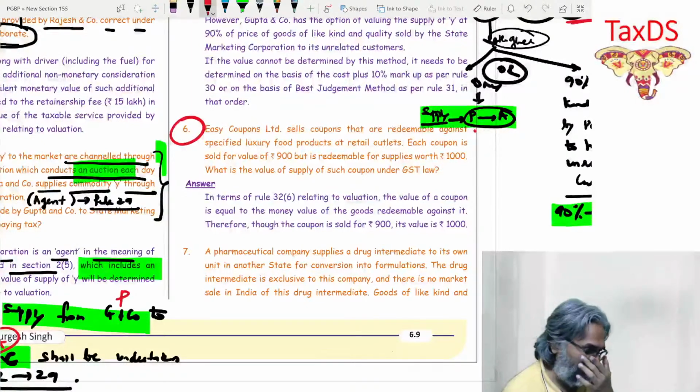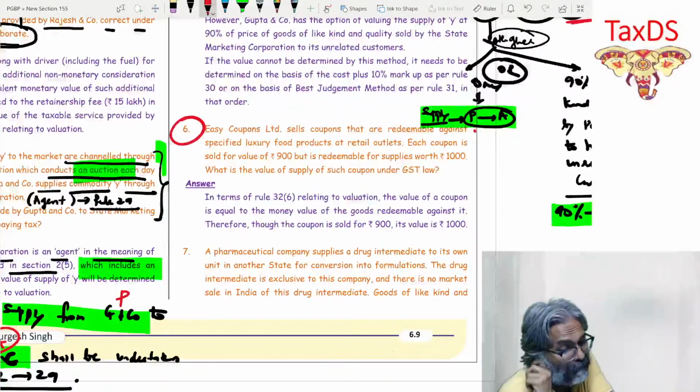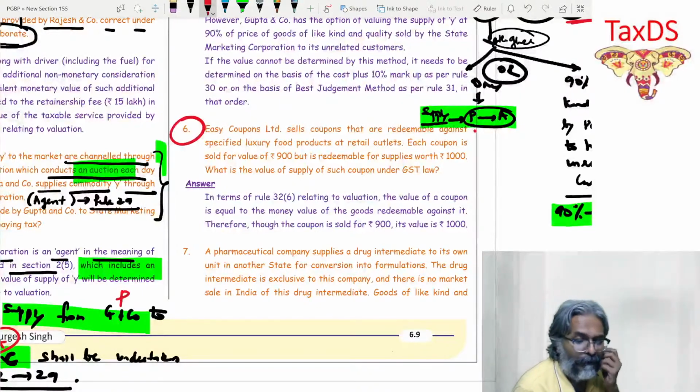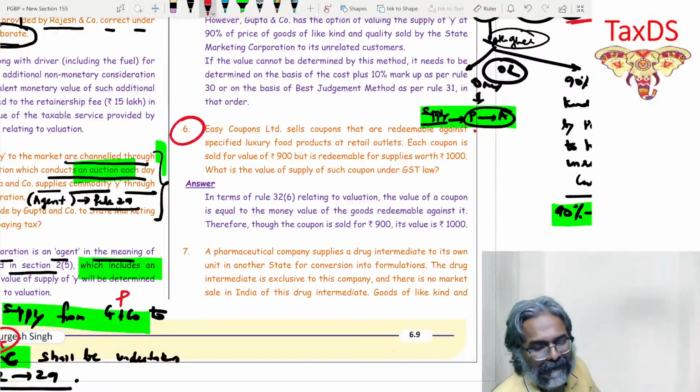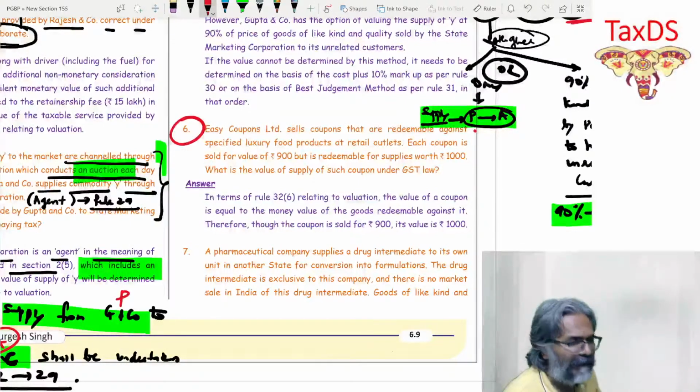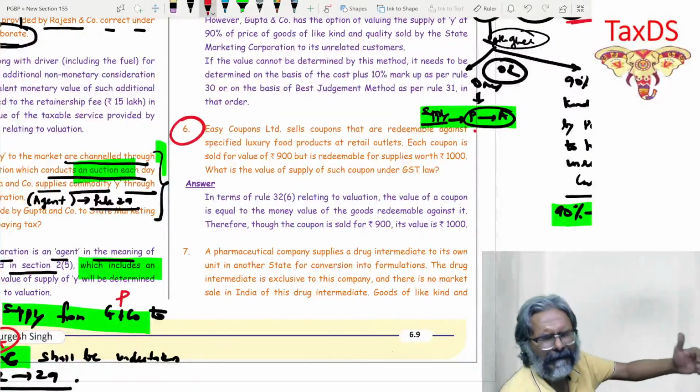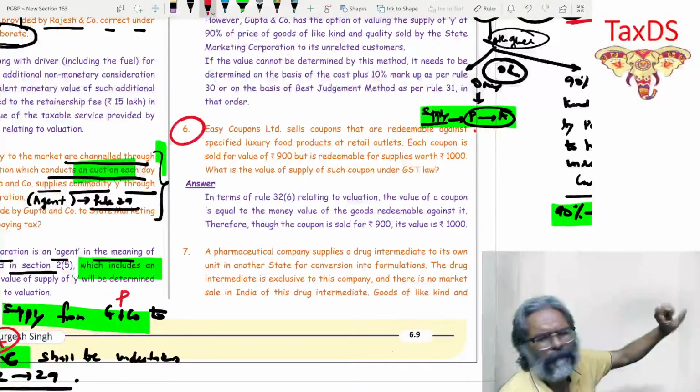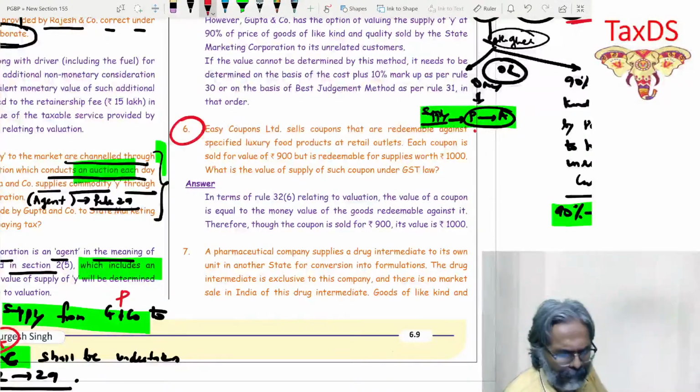Let's look at point number 6. Easy Coupon Limited sells coupons that are redeemable against specified luxury food product at retail outlet. Each coupon is sold for a value of rupees 900, but is redeemable for supplies worth rupees 1000. What is the value of supply of such coupon under GST law? Now, students, there are two things as you can see very clearly. Rule 32(6) is the relevant rule. Even though you don't remember the sub-rule, at least rule 32 will be sufficient.